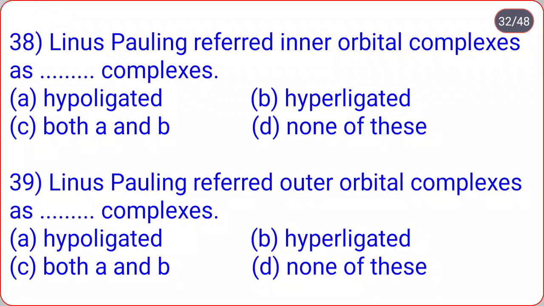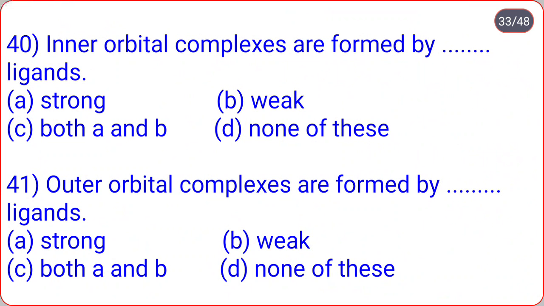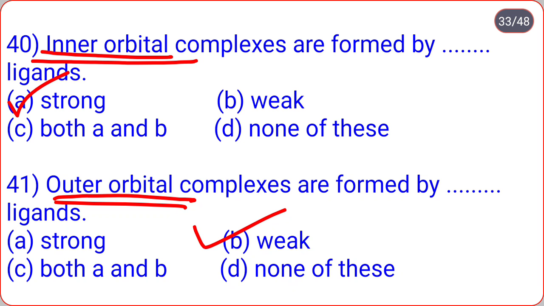Then next, Linus Pauling referred to inner orbital complexes as dot dot complexes: hypoligated, hyperligated, both a and b, none of these. So Linus Pauling referred to hypoligated complexes as inner orbital complexes, while hyperligated complexes are known as outer orbital complexes. Then next, inner orbital complexes are formed by strong, weak, both a and b, none of these ligands. So inner orbital complexes are formed by strong ligands, while outer orbital complexes are formed by weak ligands.